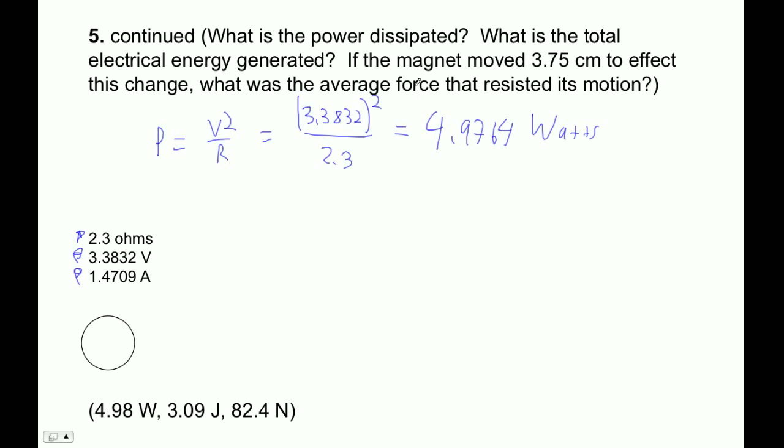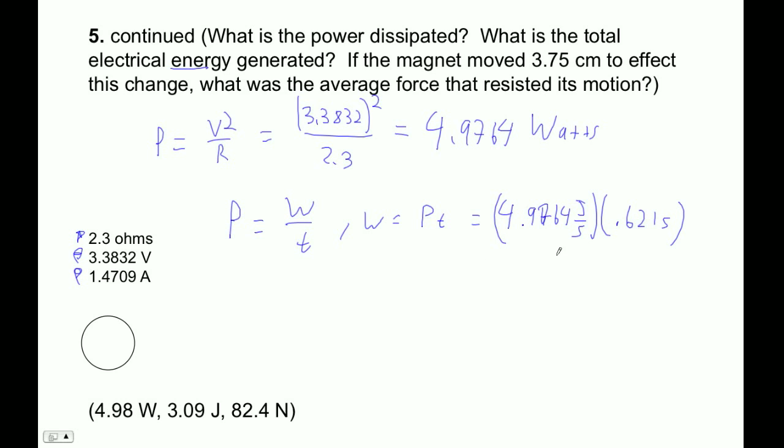Then it asks, what is the total electrical energy generated? Power is work divided by time, so work is power times time. That's 4.9764 joules per second, and this whole thing, if you recall, took 0.621 seconds, from the previous part. So I multiply by 0.621, and I get that the work, or the energy evolved, is 3.0904 joules.